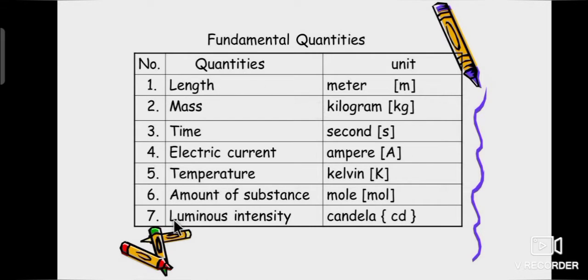See the picture. Seven units are called fundamental quantities. What are they? Length, mass, time, electric current, temperature, amount of substance and luminous intensity. So these are fundamental quantities.